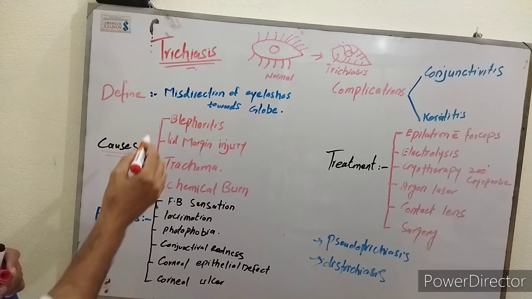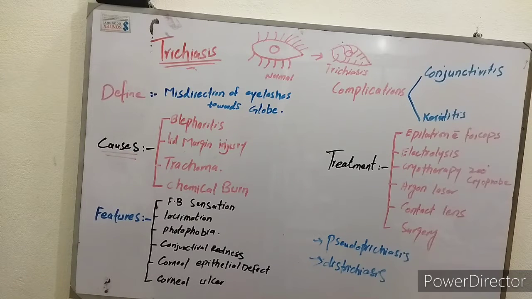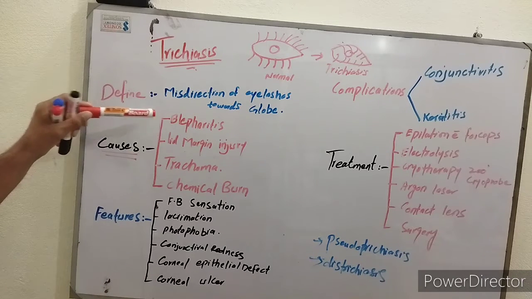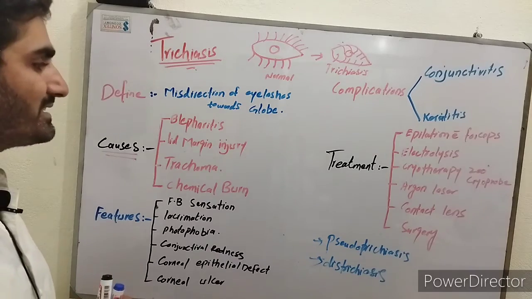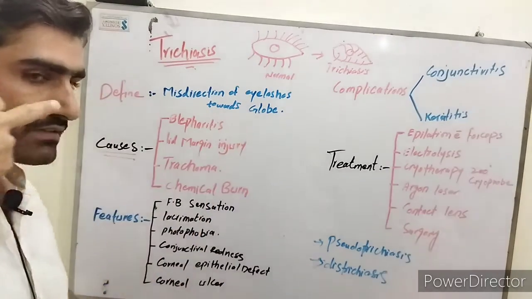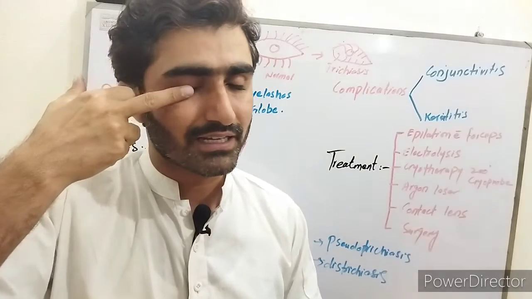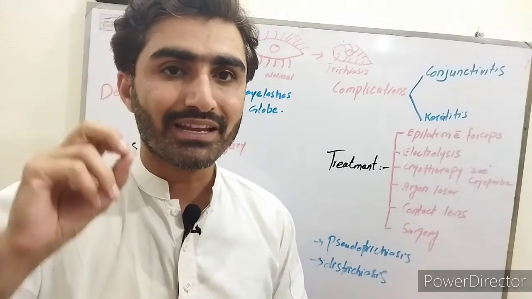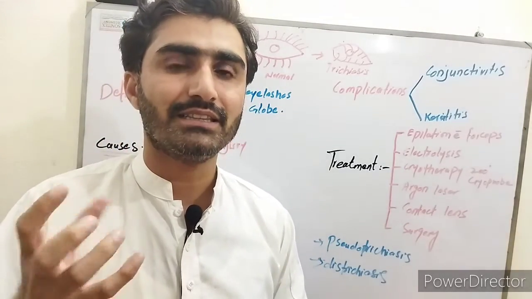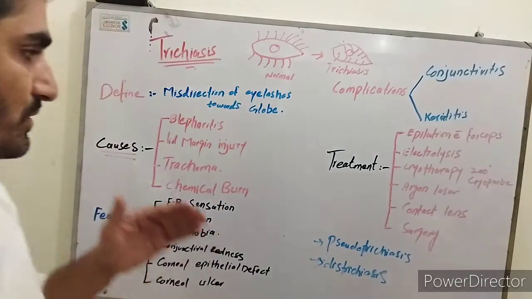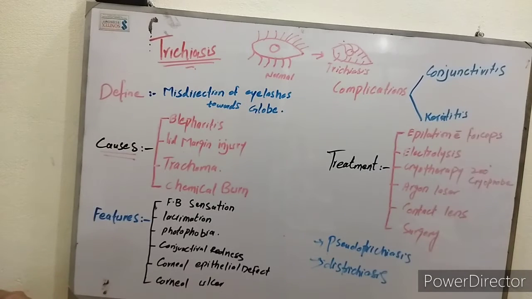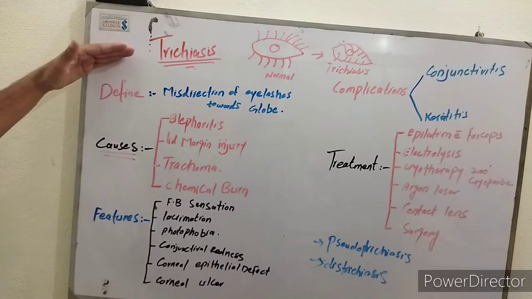I have already explained one disease which is called blepharitis. In case of blepharitis, there will be itching in the eyes. Because of that itching, the patient starts to rub his or her eyes. Because of that rubbing, lashes start to be misdirected. So blepharitis is one cause of trichiasis.